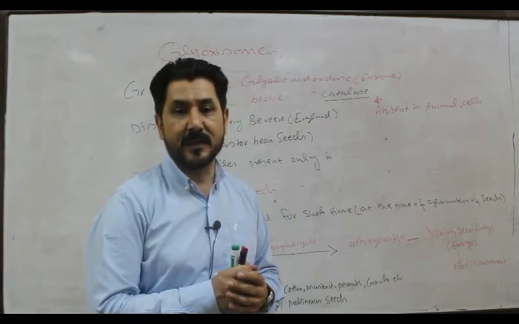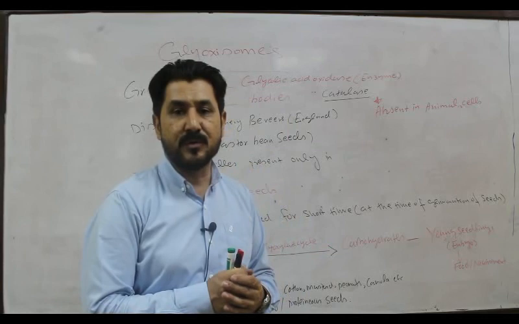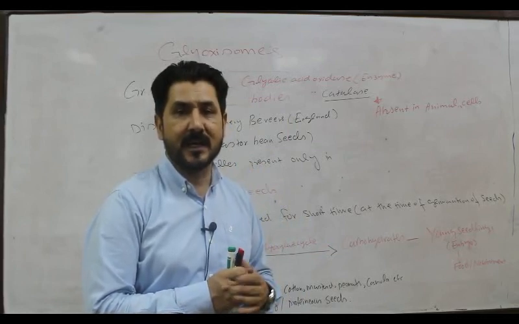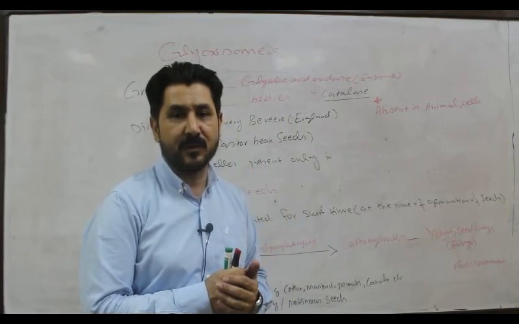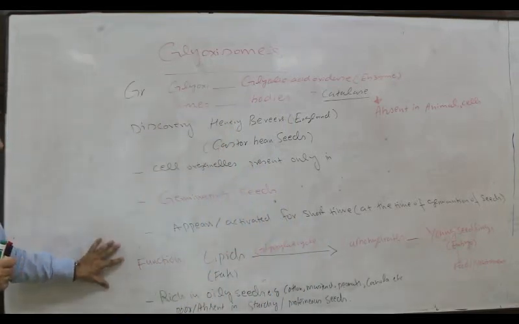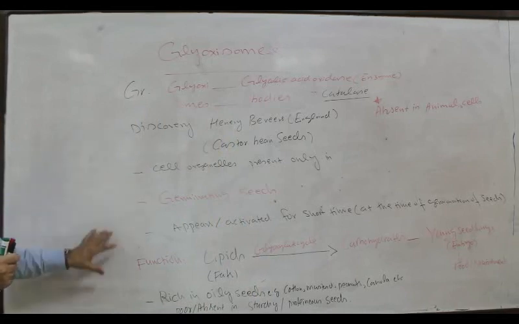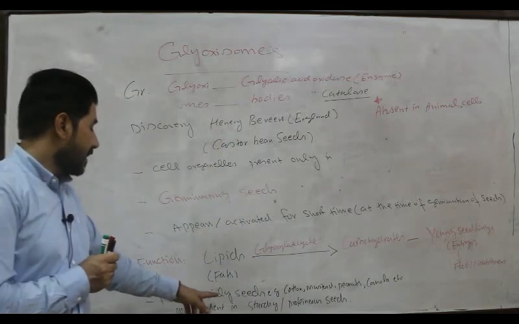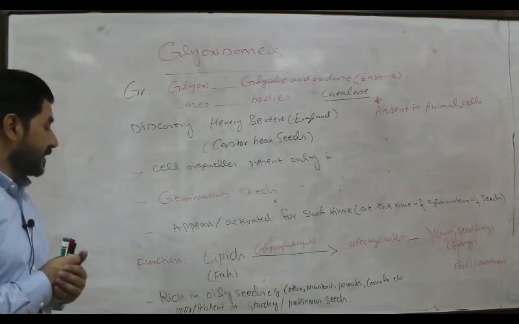Seedling is a young plant which is produced as a result of seed germination, not from cuttings or any other vegetative method. These glyoxysomes are present in oily seeds which are rich in oil.